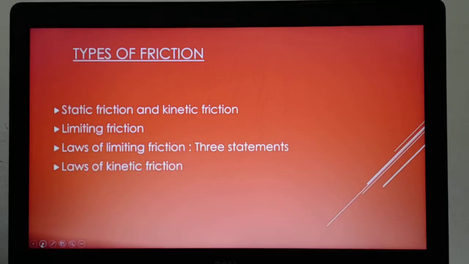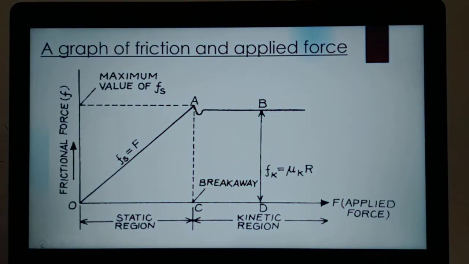Still confusion? I will show you a graph. See this graph. This graph is plotted between force of friction and applied force. Applied force is taken along the x-axis and frictional force is taken along the y-axis.